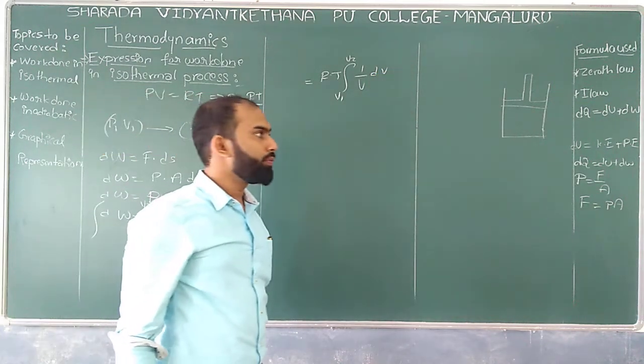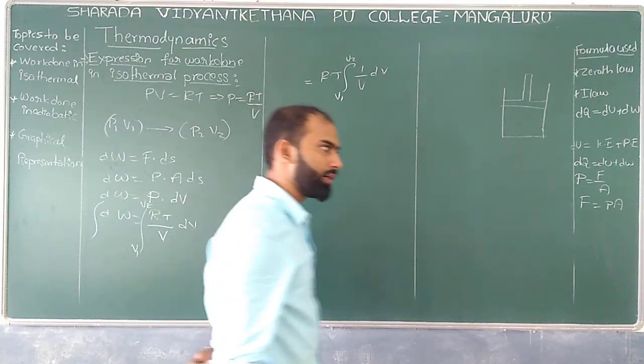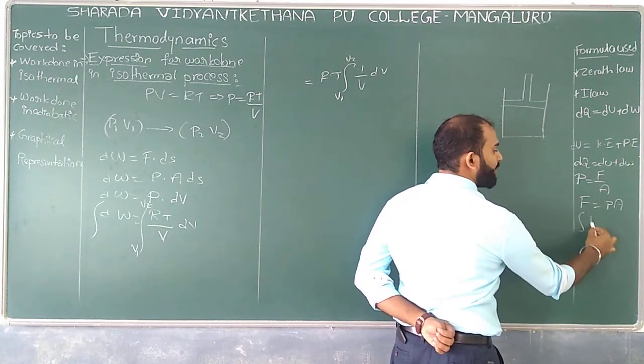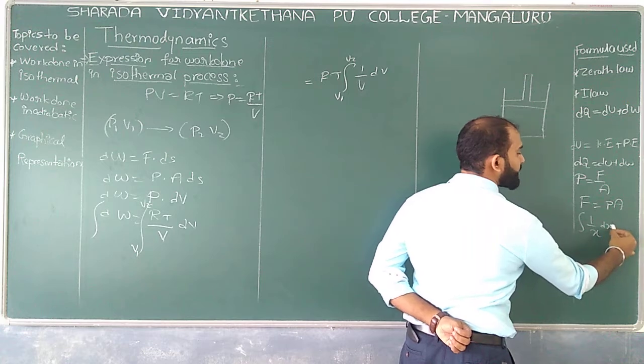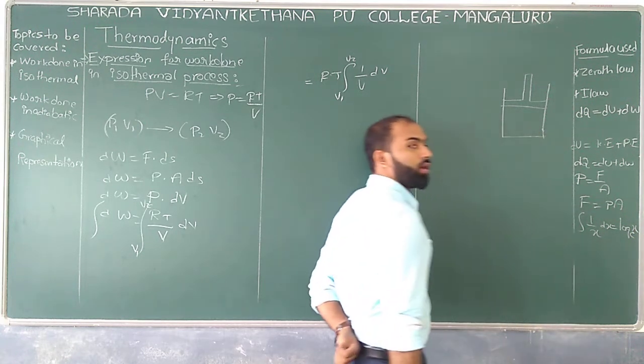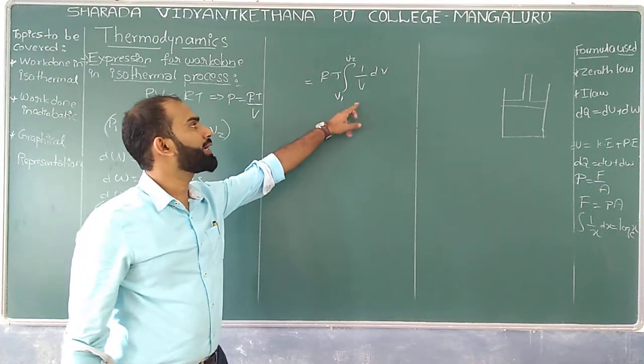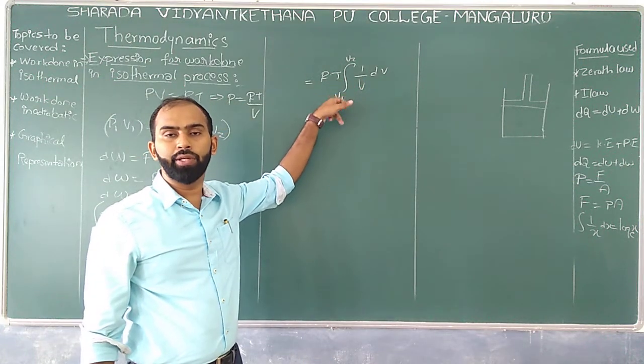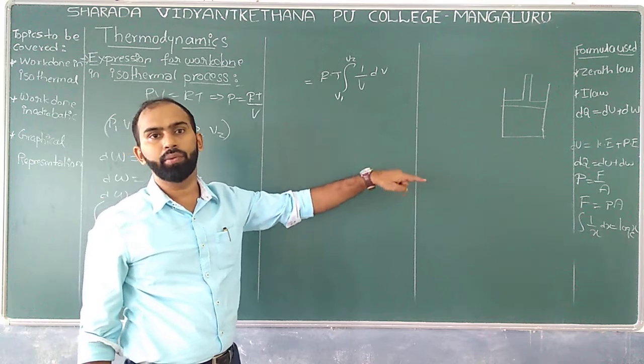In integration we have one relation: the integration of 1 by x into dx is equal to log to the base e of x. Don't you think this looks similar, 1 by V into dV looks like 1 by x into dx.